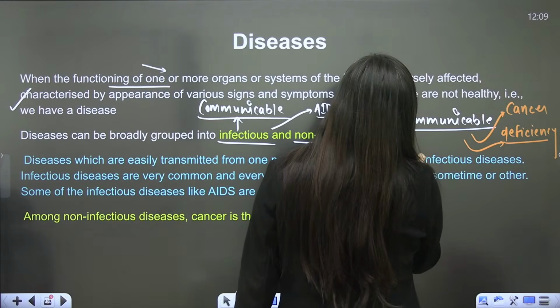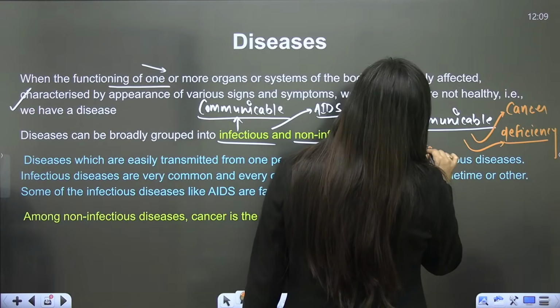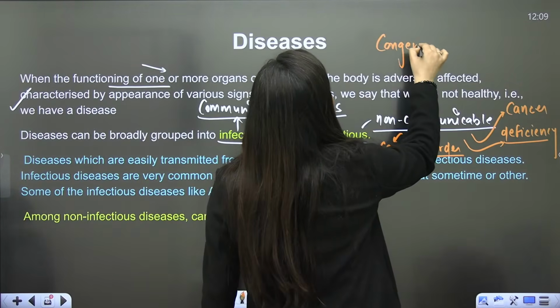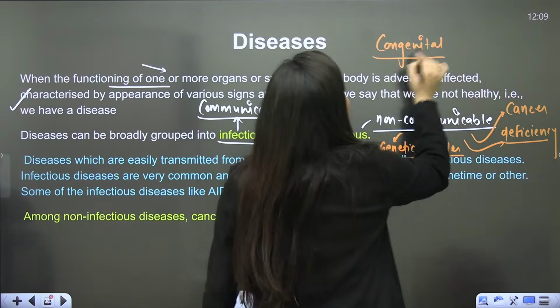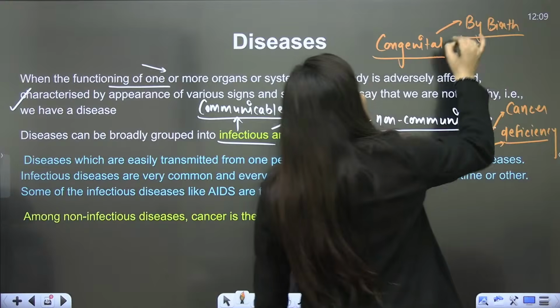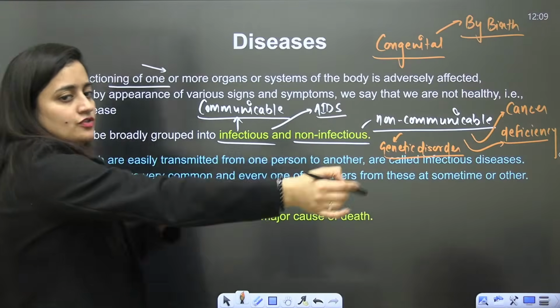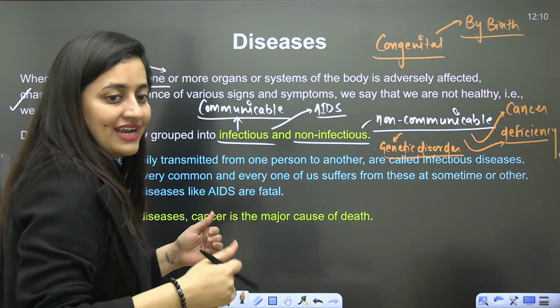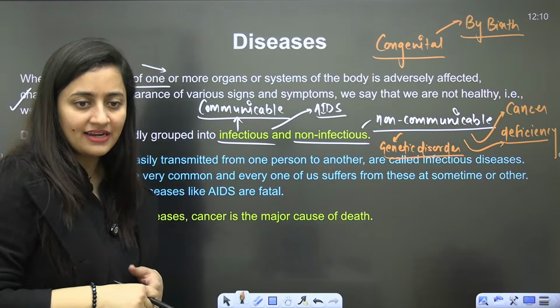If it is a genetic disorder, we also use one word, that is congenital. Congenital means by birth. Something is by birth. Obviously, if there is any genetic disorder, it will be by birth. Am I clear?